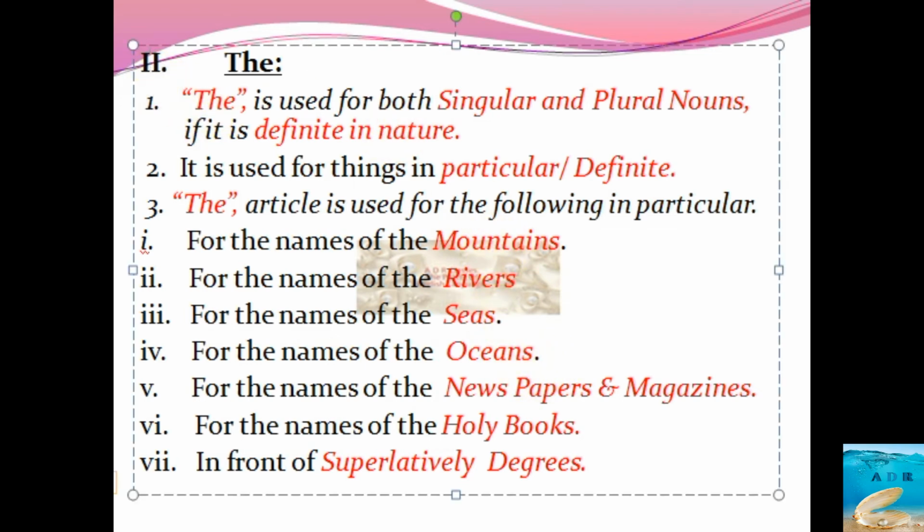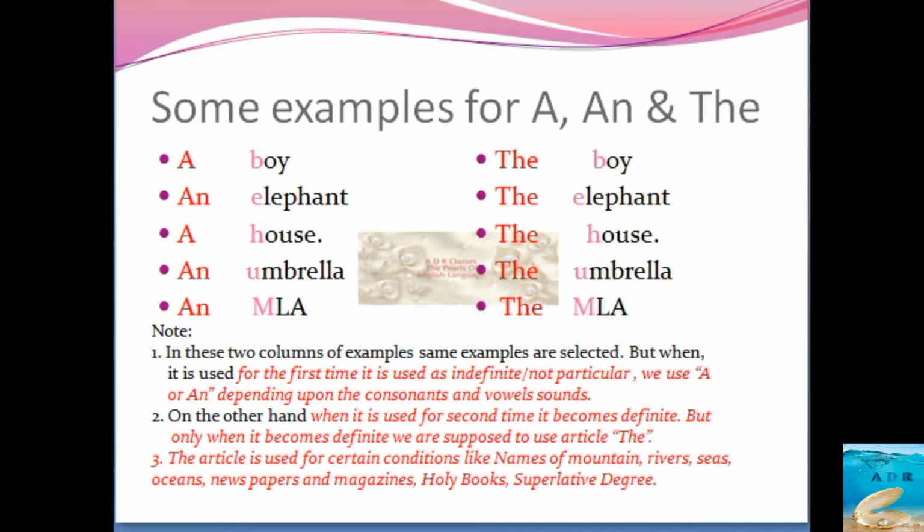Now certain examples we can notice here. Some of the examples of a, an and the. A boy, so you can just refer to the colorings here. A boy, b is a consonant sound.